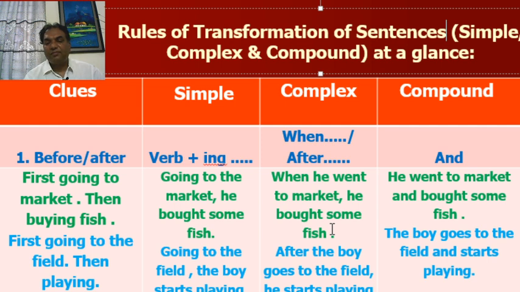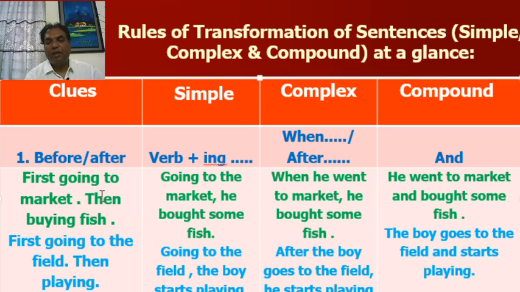Here, two activities. First, going to market, then buying fish. Okay, look at the simple sentence. Going to the market, he bought some fish. And look at the compound sentence. He went to market and bought some fish. Two activities, one activity before and other after.